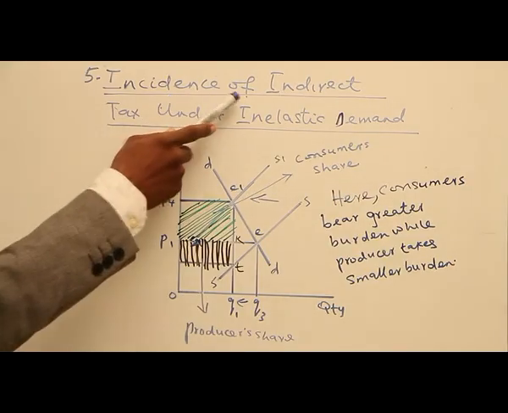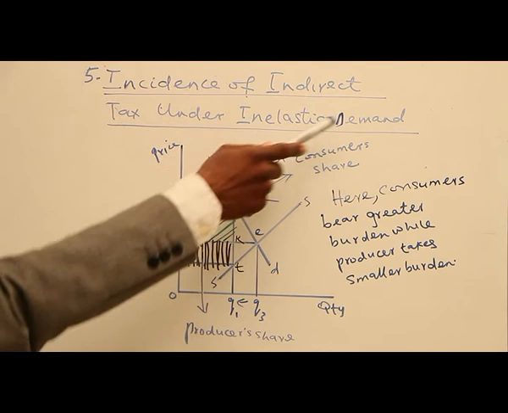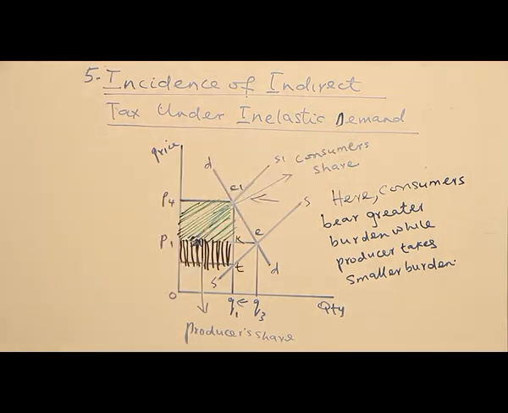The fifth one, incidence of indirect tax under inelastic demand. When you are talking about inelastic demand, it implies a situation where the change in quantity demanded is less than the change in price. So normally we have it to be less than 1. But if the product is inelastic demand, then what is going to be the burden of the tax? Who will bear it? Or how are they going to share the burden? Here we understand that the two institutions, the producer and the consumer, will share the burden of the tax. But how they are going to share the burden of the tax is what we are going to demonstrate on the diagram now.